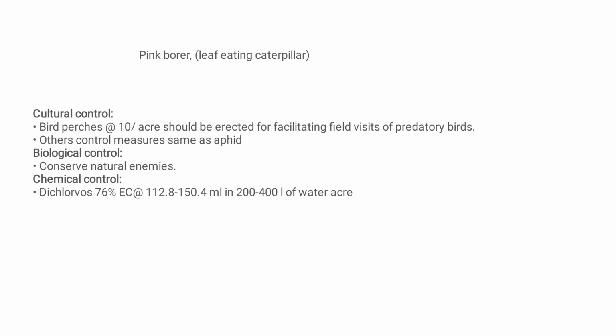Biological control: conserve the natural enemies. And chemical control is dichlorvos 76% EC at the rate of 112.8 to 150.4 ml in 200 to 400 liters of water per acre.